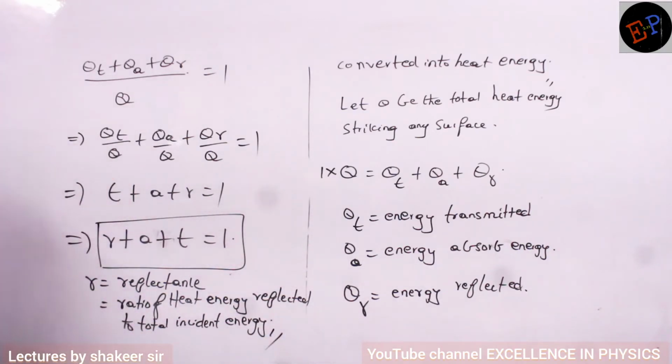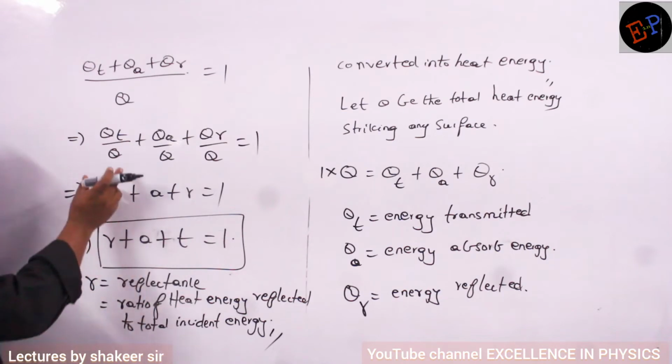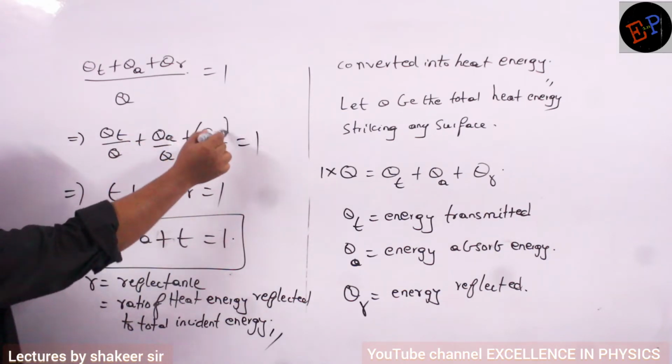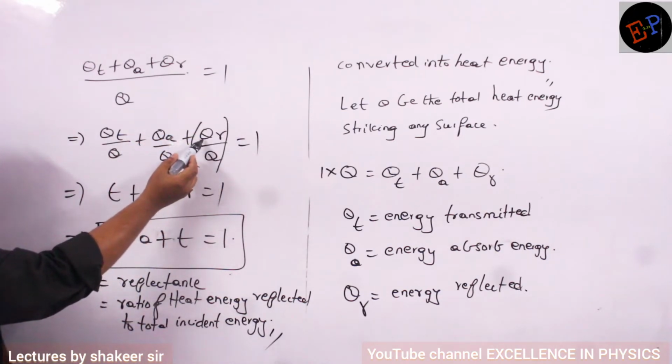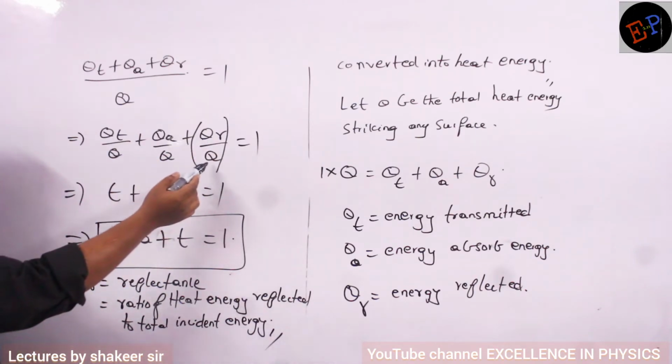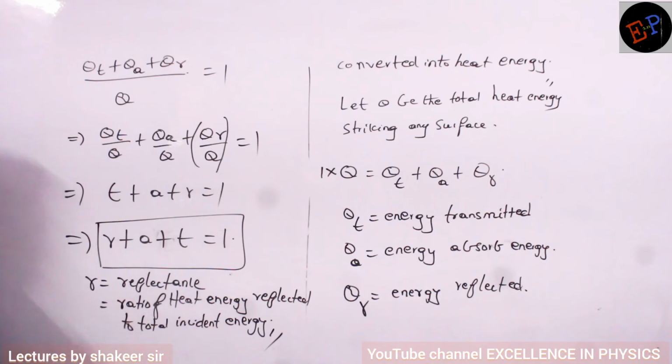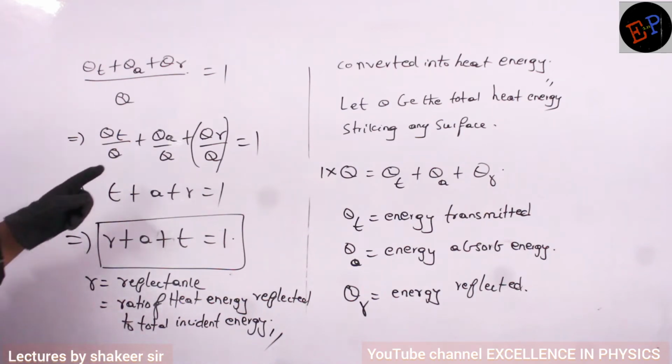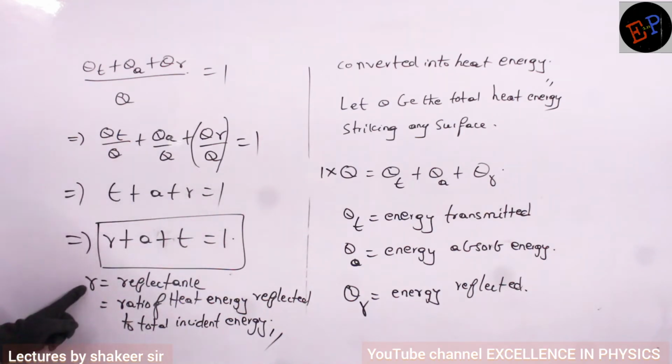Understood? Small r is called reflectance. Reflectance means this ratio. What is this ratio? Qr means the amount of energy which is reflected, and Q means the total amount of heat energy which is incident. So the ratio of these two energies is called reflectance.